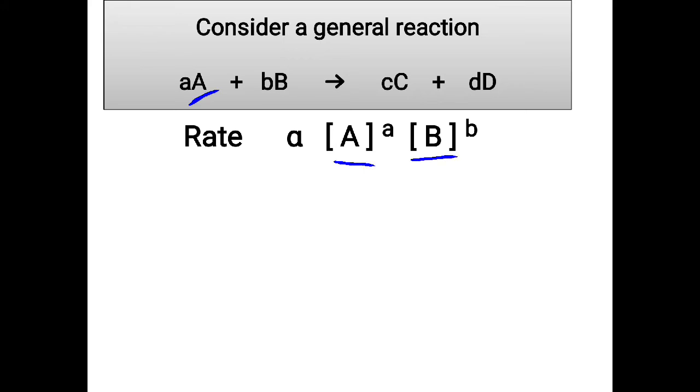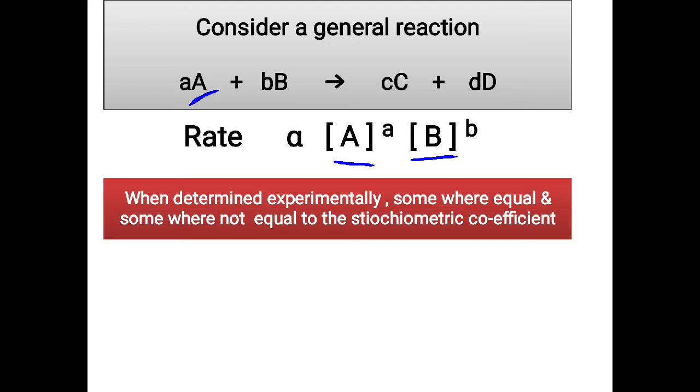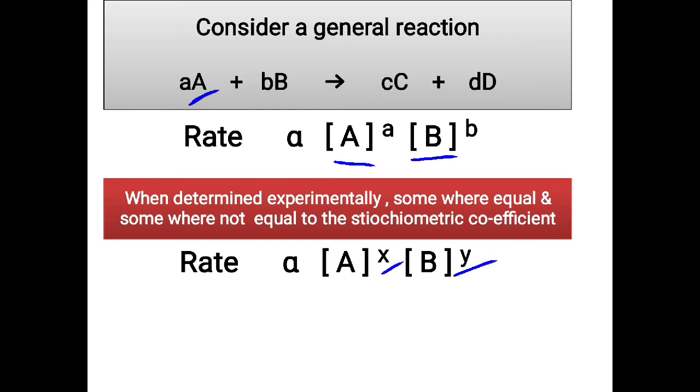So this expression for the rate is theoretically based, and it was found true for some of the reactions. But when the rate of the reaction was determined experimentally, for some of the reactions the powers were not equal to the stoichiometric coefficients. So we make a change and write the expression as rate directly proportional to concentration of A to the power x and B to the power y, where x and y may be equal to their stoichiometric coefficients or they may not be, and they have to be found through experiment. There is no other way that we can find out this x and y.